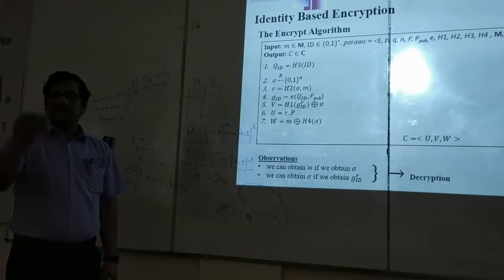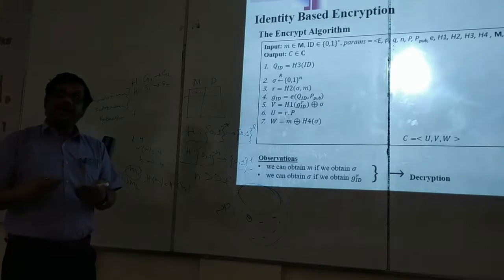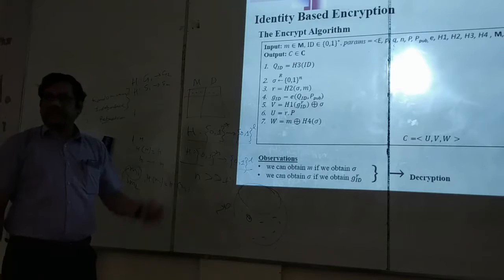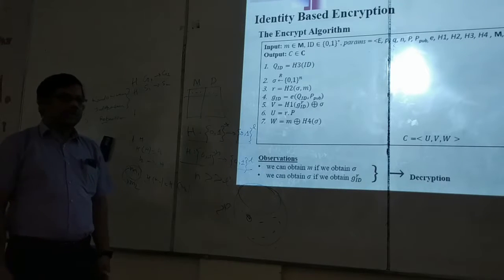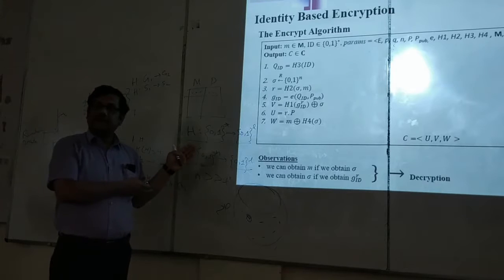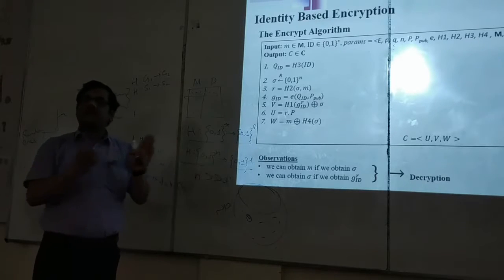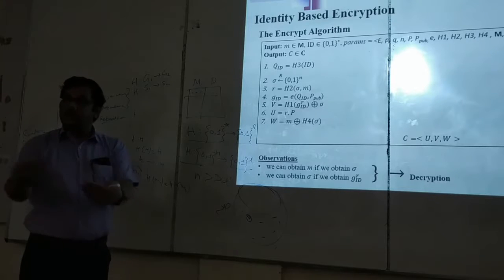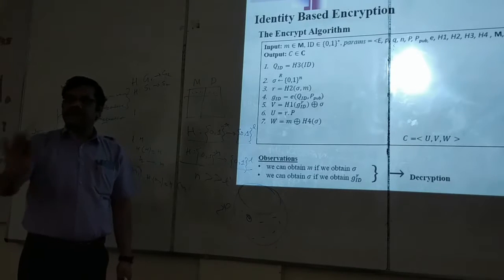Until you change your identity, I do not need to calculate the bilinear map. And more interestingly, we will see in the decryption process there is no use of bilinear map. So the cost of encryption is also remaining low, cost of decryption is also remaining low. So it is suitable for use in resource constrained networks.